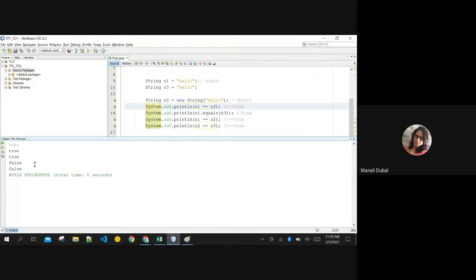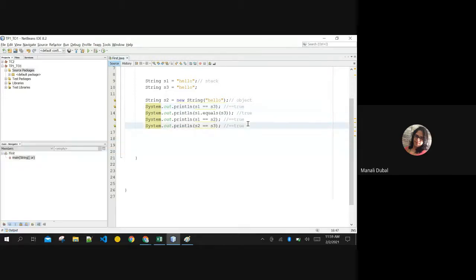Memory location is checked with double equals. This is an interview question: is double equals able to check the content? No, they will confuse you in this. S2 and S3 are in the SCP and the heap, different memory allocations, so S2 double equals S3 is false.